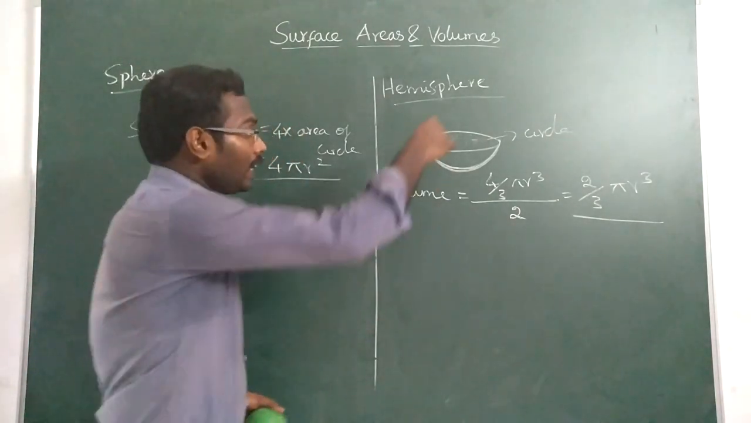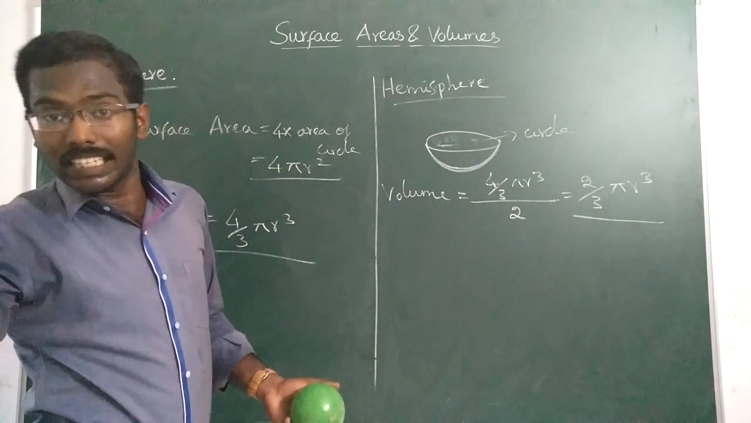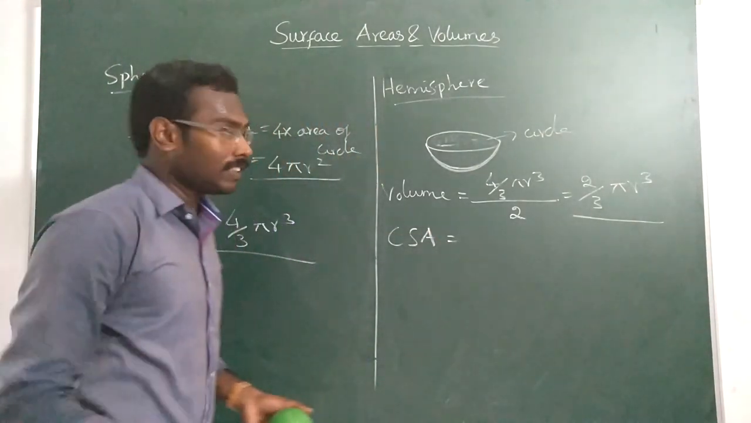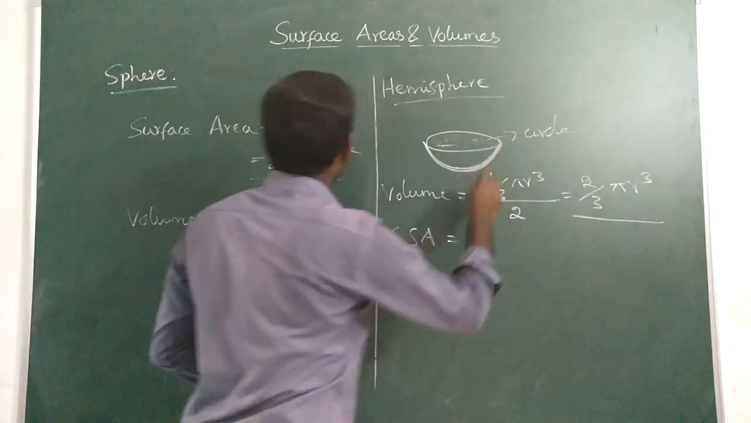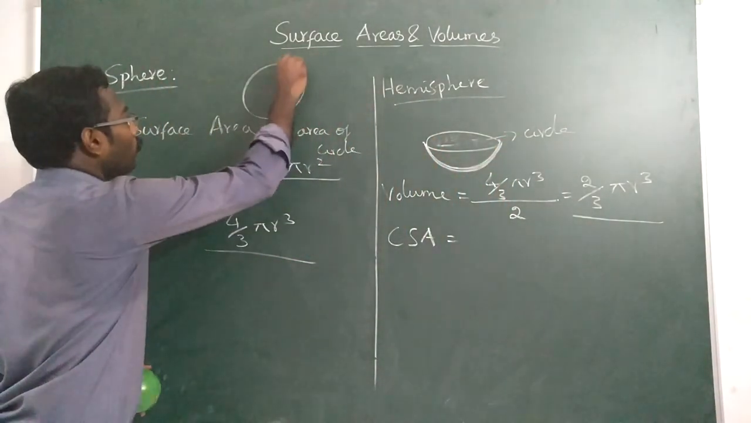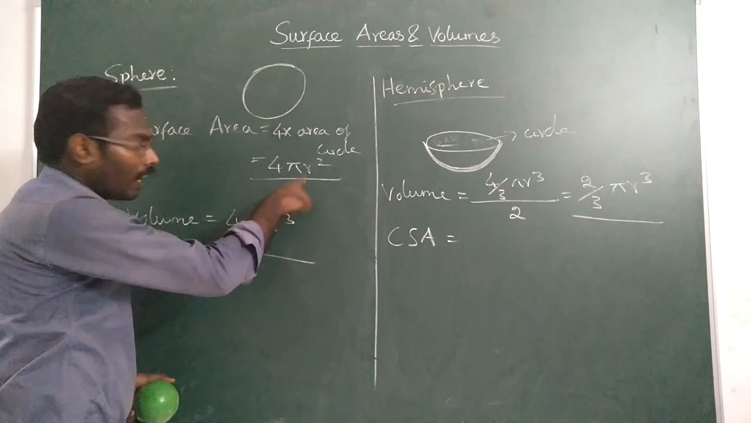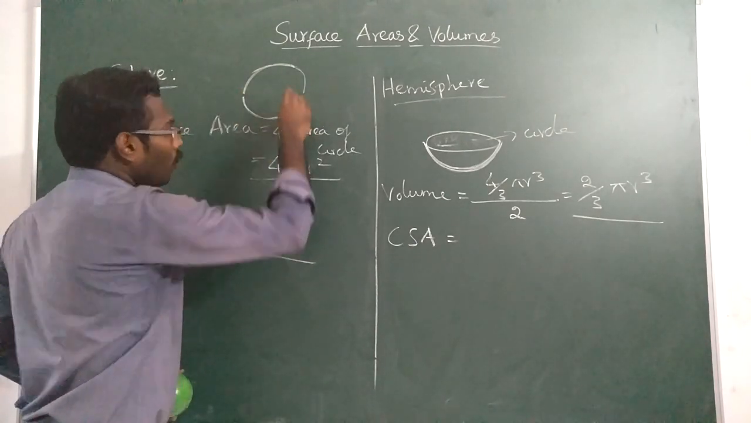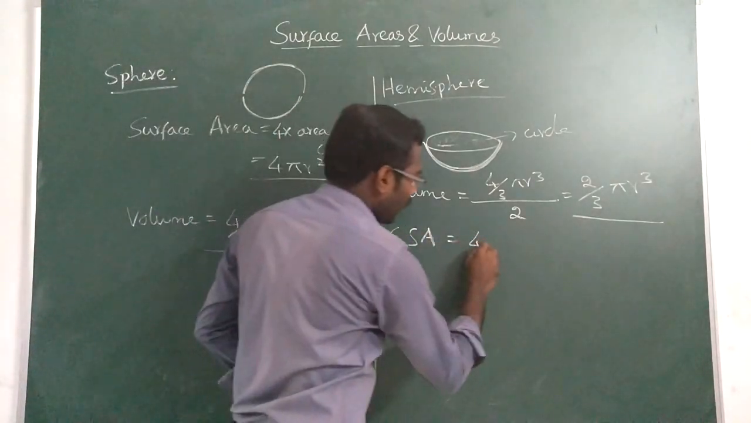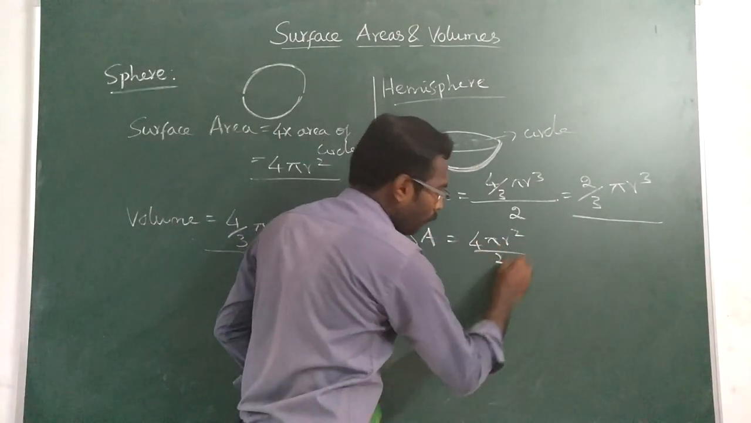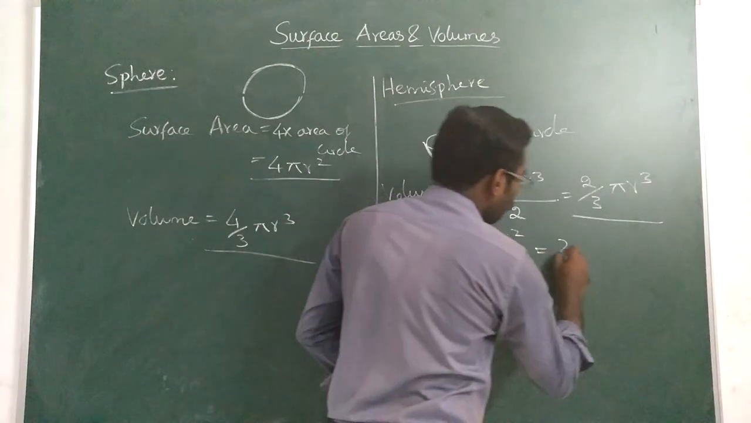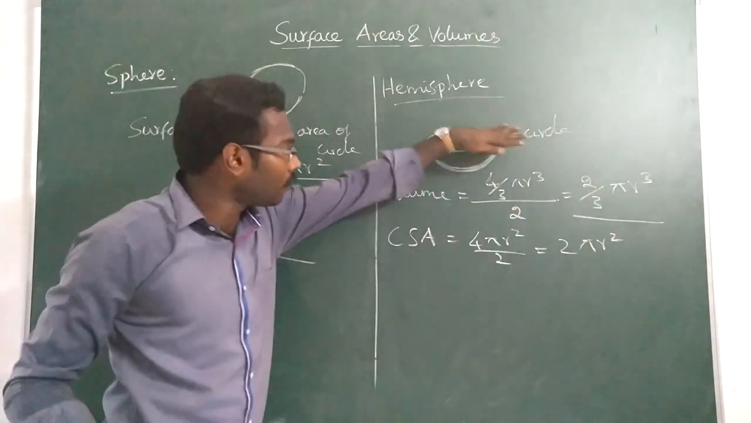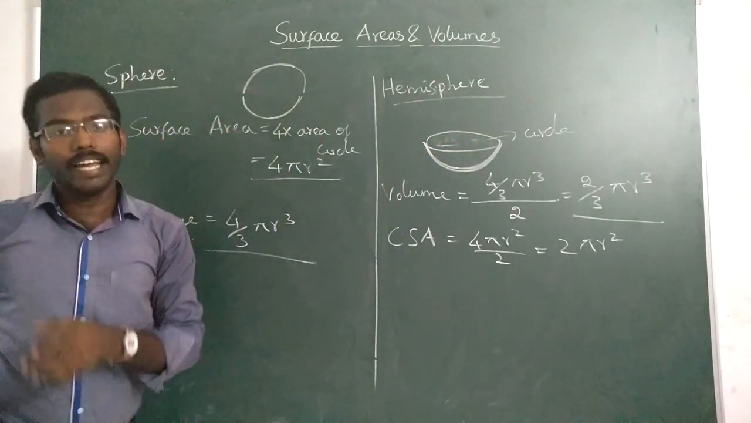Clear? Then here TSA also there, CSA also there. First we will write CSA, curved surface area. See, curved surface area means this region. You see, the whole sphere, the full region is 4 pi r square. Therefore, the half region will be 4 pi r square divided by 2. 4 by 2 is 2 pi r square. Understood or not? Curved surface area means only the half. This flat surface is not included.